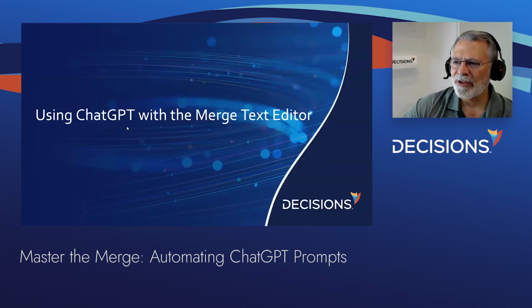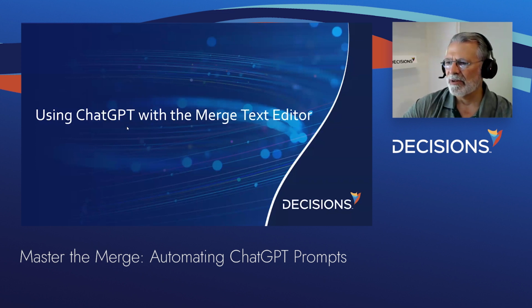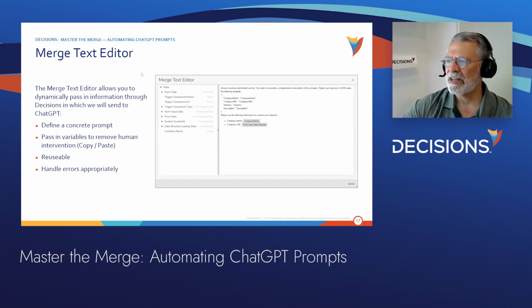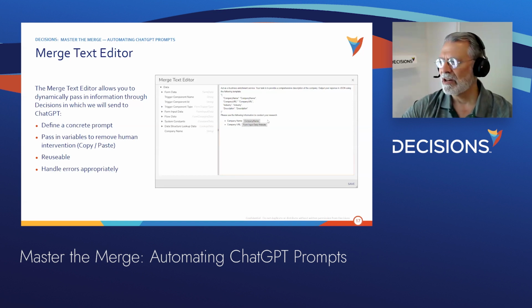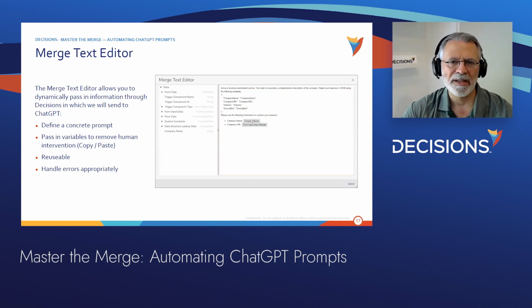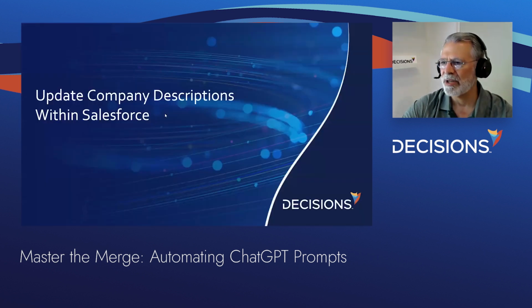Okay, now we're going to jump into the demo itself using ChatGPT with the merge text editor. So again, the whole idea here is that the merge text editor is something that's lived within Decisions for a long time. It's commonly used to create custom emails at scale, but in this case, it works extremely well with crafting a prompt and then inserting variables such that you can repetitively run and automate processes using the merge text editor. So it's been there, and Derek's going to show you how we're using it to talk to ChatGPT.